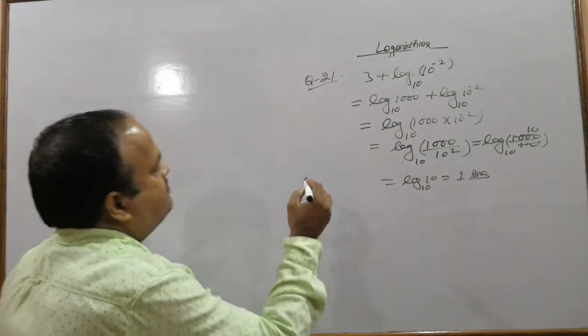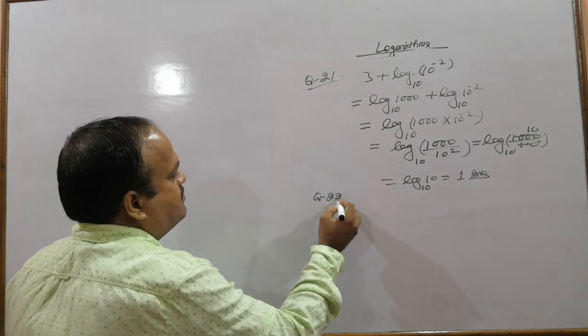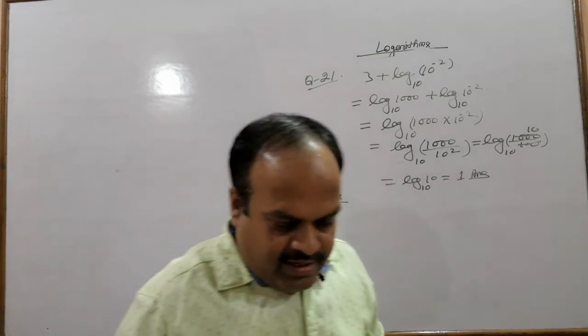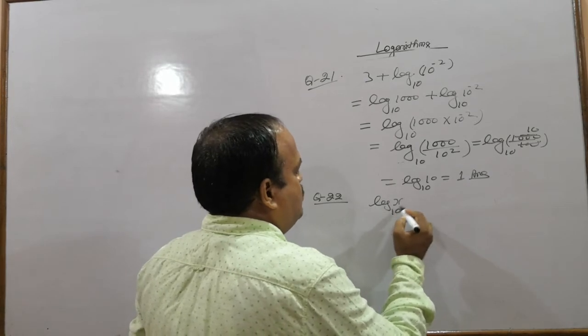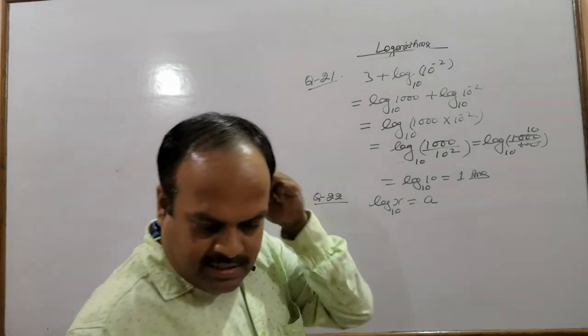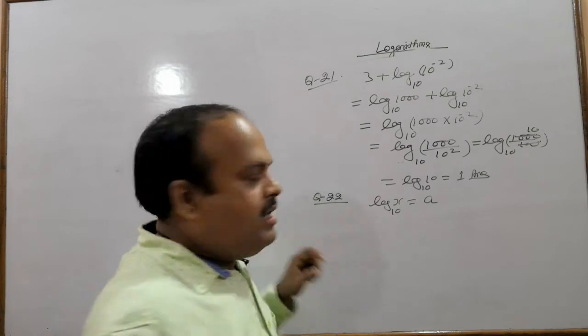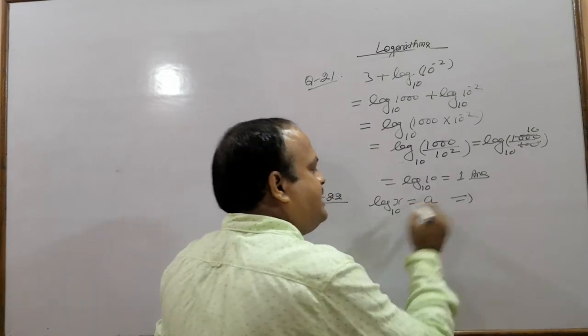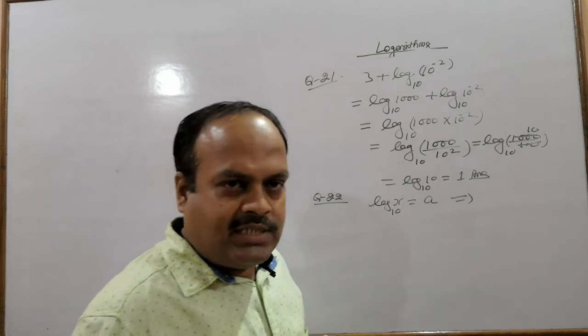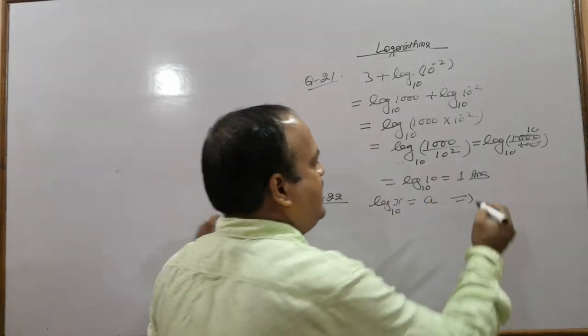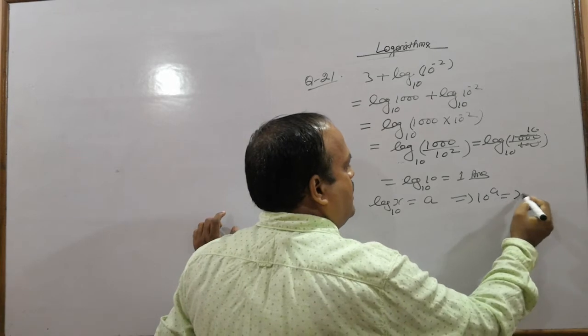Question number 22. We have log x to the base 10 as a. If we say change this into exponential form, so how will you change this into exponential form? 10 to the power a equals to x.